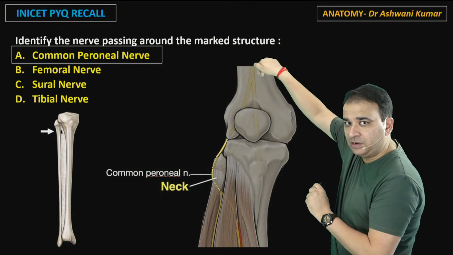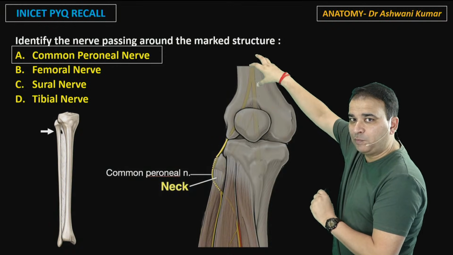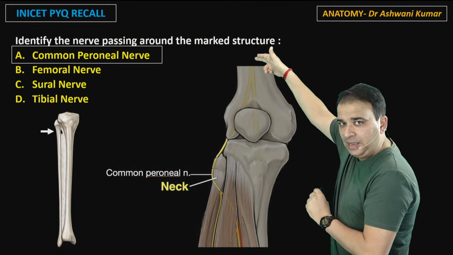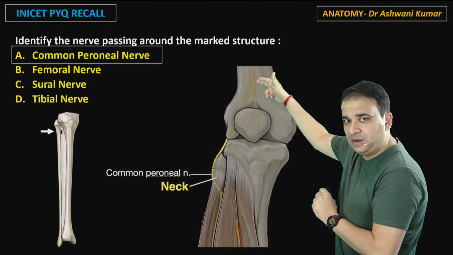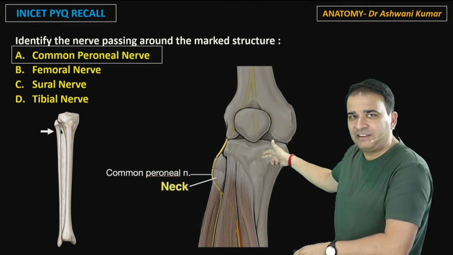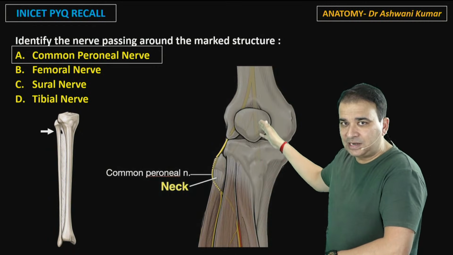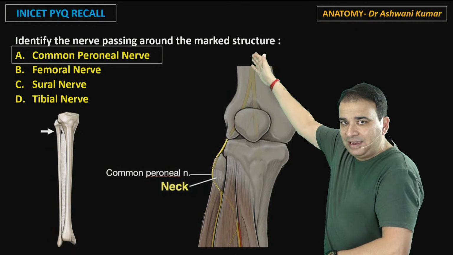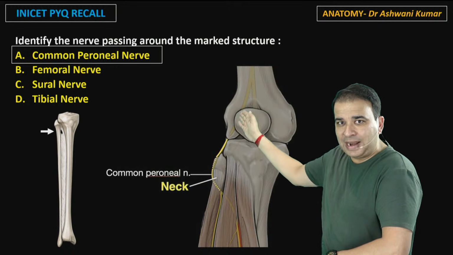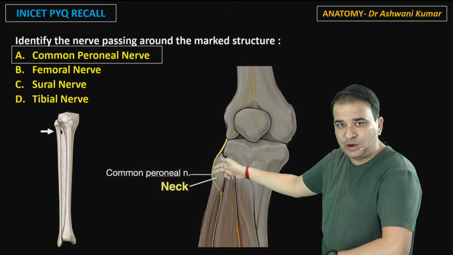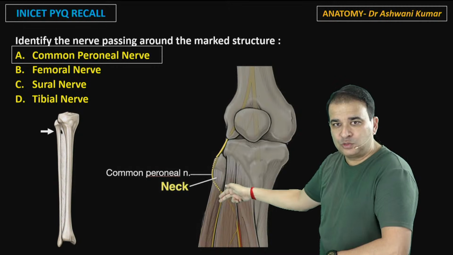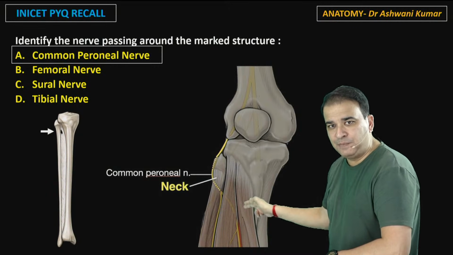That's a sciatic nerve which is dividing into the upper part of the popliteal fossa, obviously on the posterior side. And then we have the continuity, that is the tibial nerve which will continue posteriorly here, that is supplying the calf muscle. So all the plantar flexors are supplied by the tibial nerve. And then we have this common peroneal nerve coming toward the lateral side. As you can see, it's winding around the neck of the fibula and then dividing into the superficial peroneal nerve and the deep peroneal nerve.